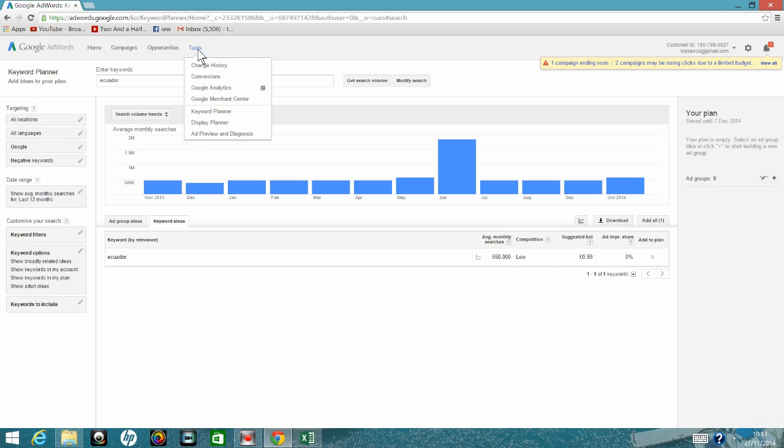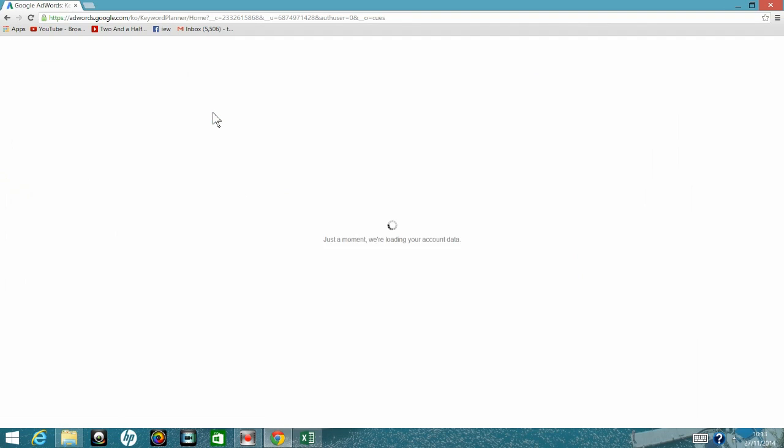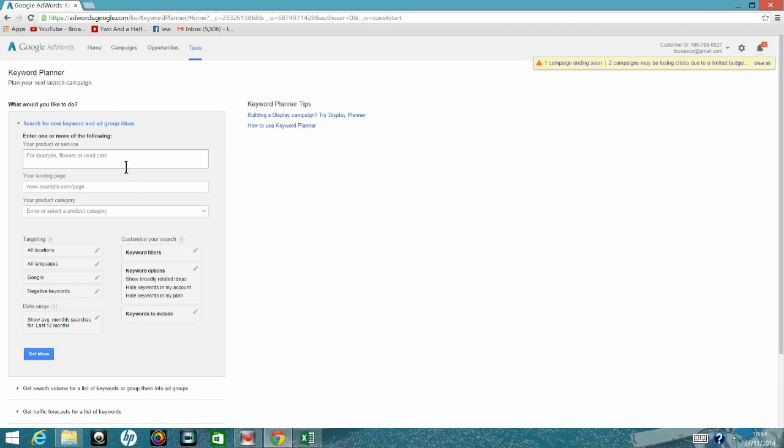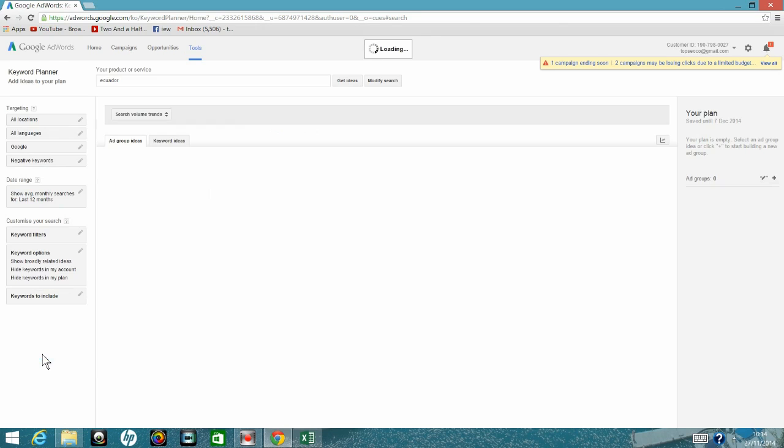So we head back into Tools to our Keyword Planner. Now we're going to have a look at the first tab, which is to search for new keyword and ad group ideas. So we enter Ecuador, get some ideas.